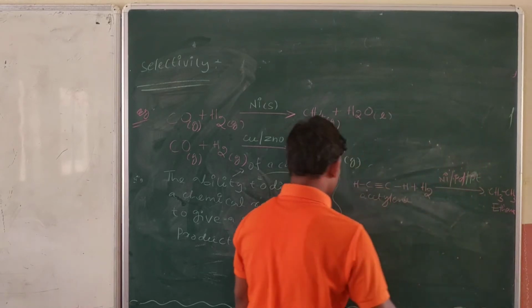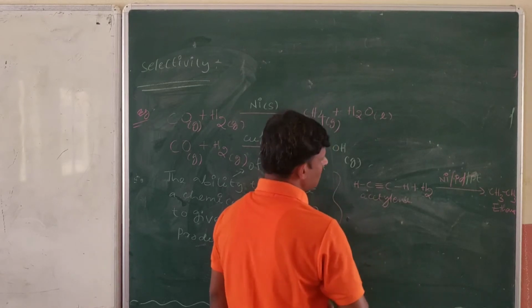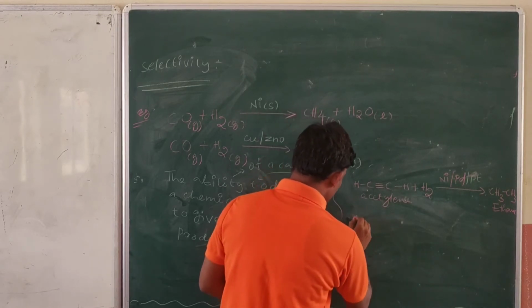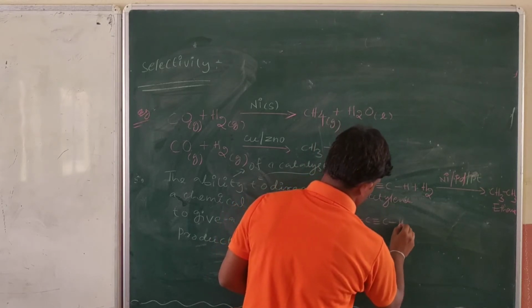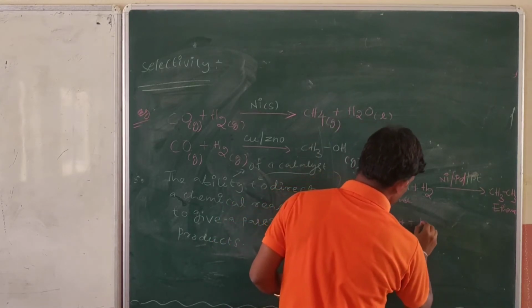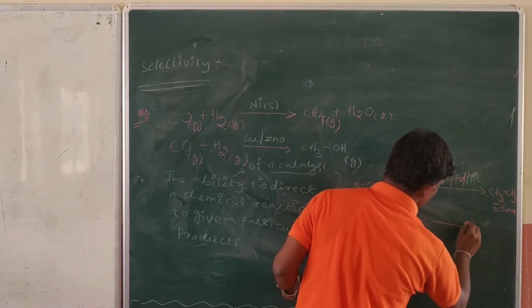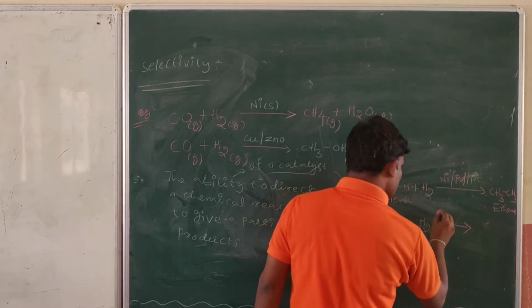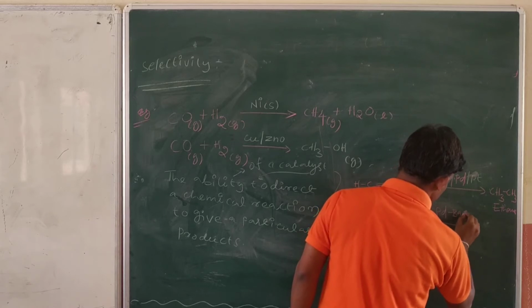Now the same reaction takes place: hydrogenation of the unsaturated hydrocarbon. The same acetylene I am taking, HC≡CH, and I am doing the hydrogenation. But here I am not taking nickel or palladium as a catalyst. I am taking palladium on barium sulfate, BaSO4, as a catalyst.